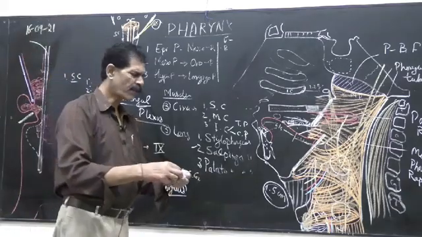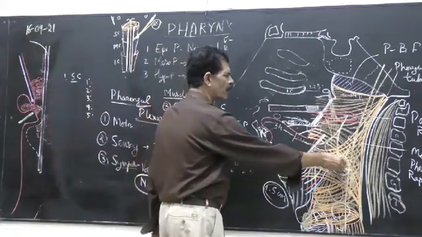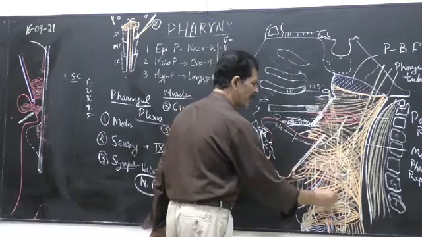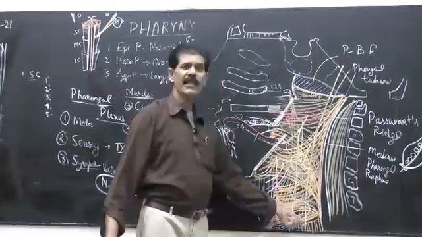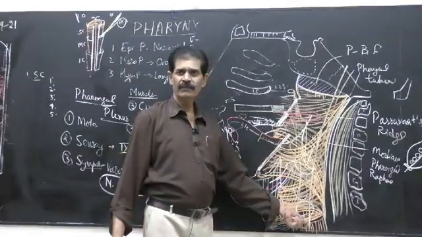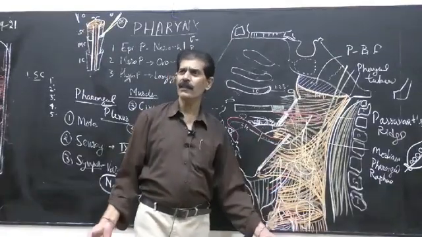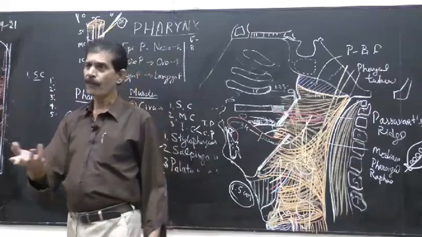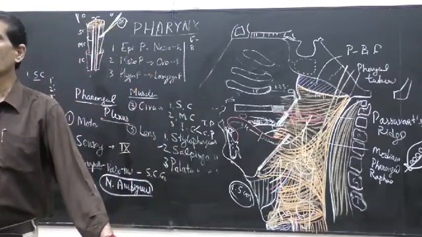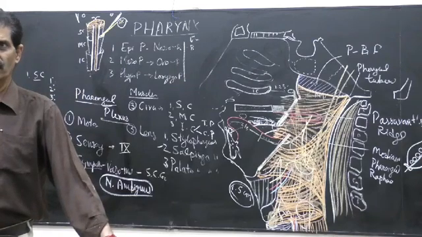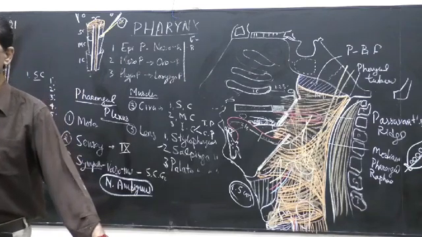Once this plexus is formed, the branches from here go up and down and supply all the constrictor muscles, but they fail to reach the cricopharyngeus. That's why the cricopharyngeus has sometimes a dual nerve supply, may or may not be from the pharyngeal plexus, but from the recurrent and the external laryngeal nerve is a must. So this is how we do.